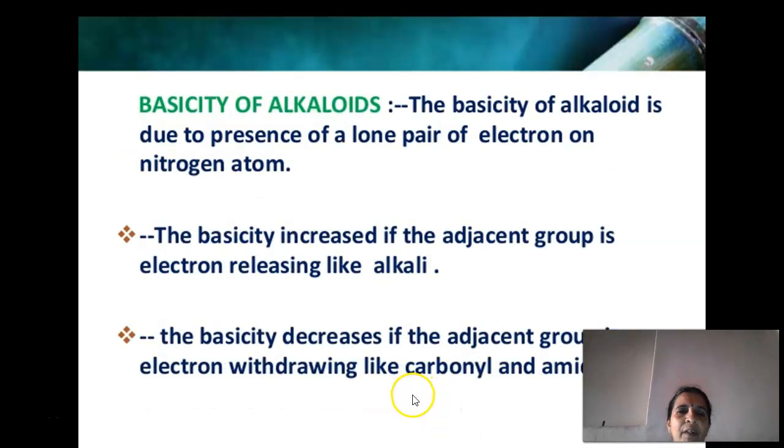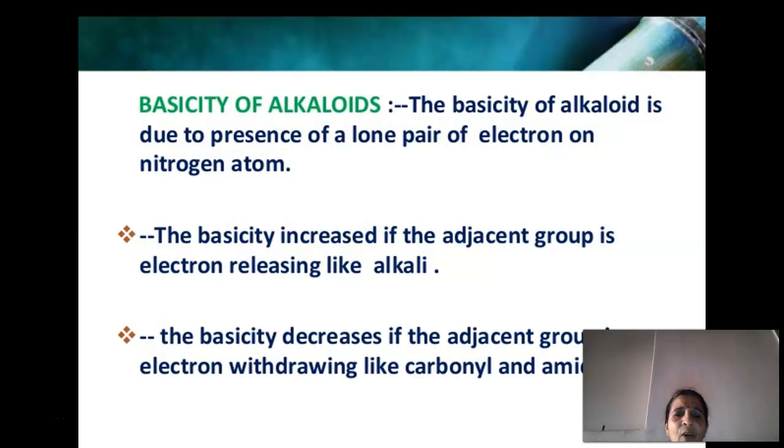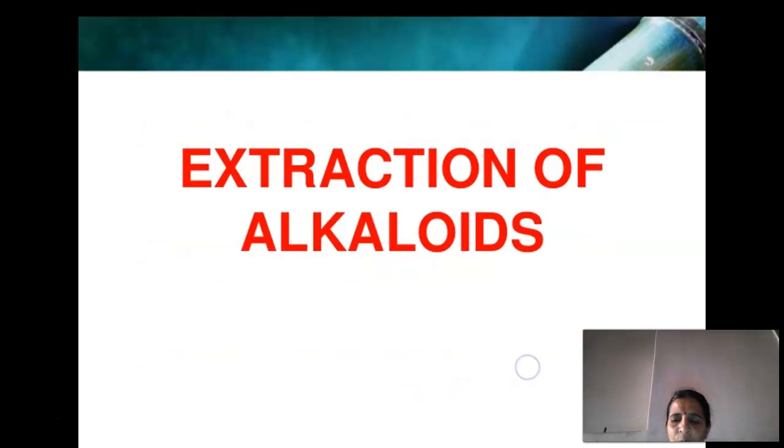The basicity of alkaloids is mainly due to the presence of a lone pair of electrons on the nitrogen. The basicity is increased if the adjacent group is electron releasing, like an alkyl group. The basicity decreases if the adjacent group is electron withdrawing, like a carbonyl or amide group.